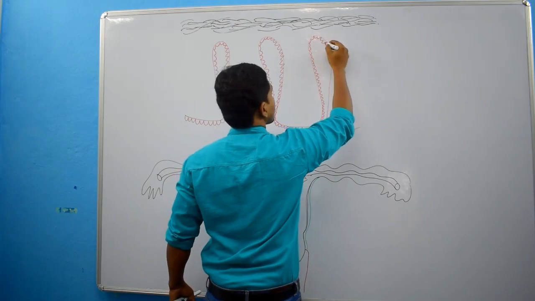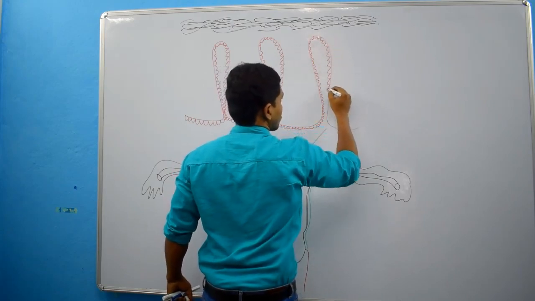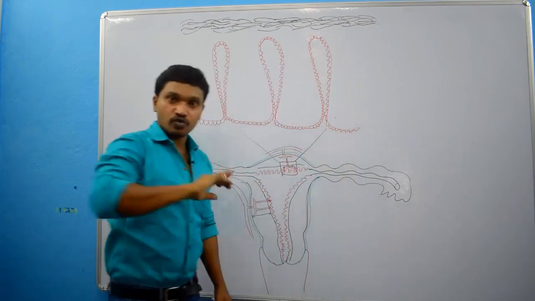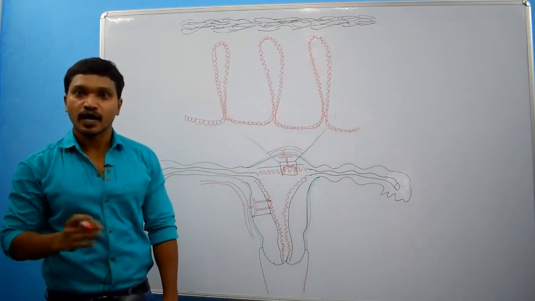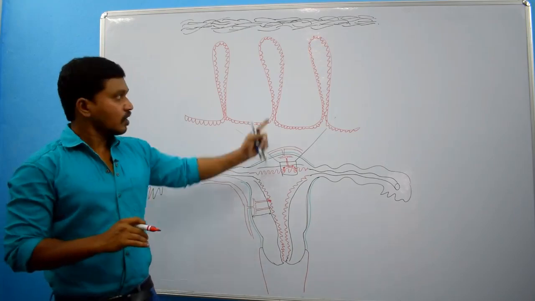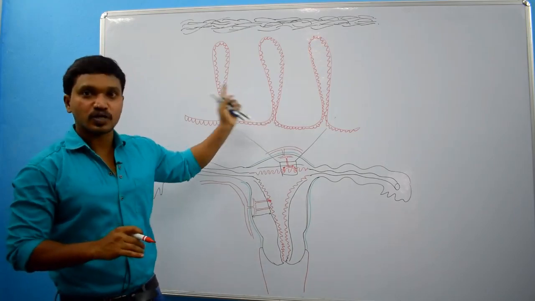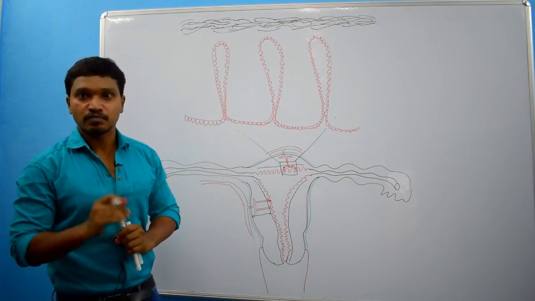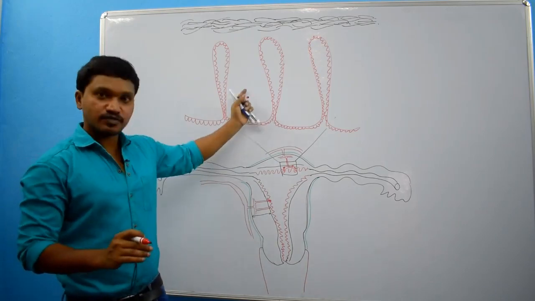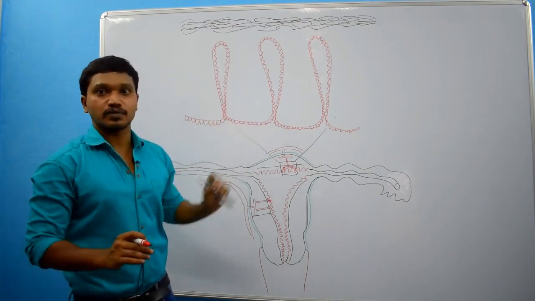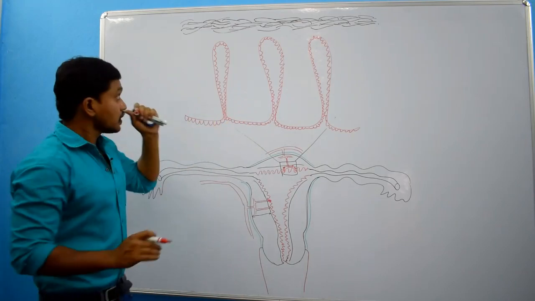After menarche, every month there will be sloughing off of the endometrium and regeneration of the endometrium, right? That's why there is no time to regenerate the cilia. Because of that, after menarche there are no cilia, only columnar epithelium, right?